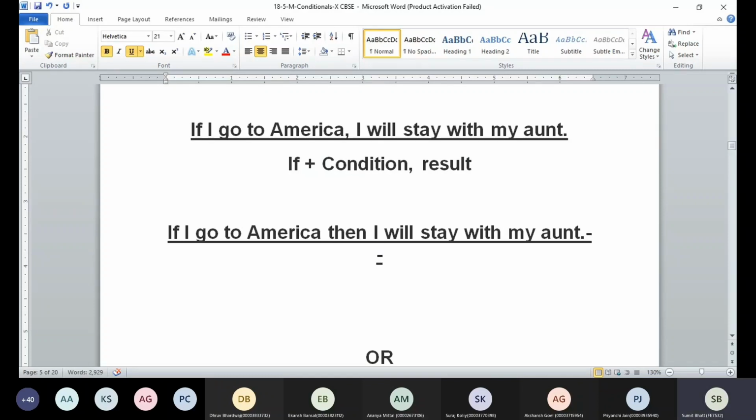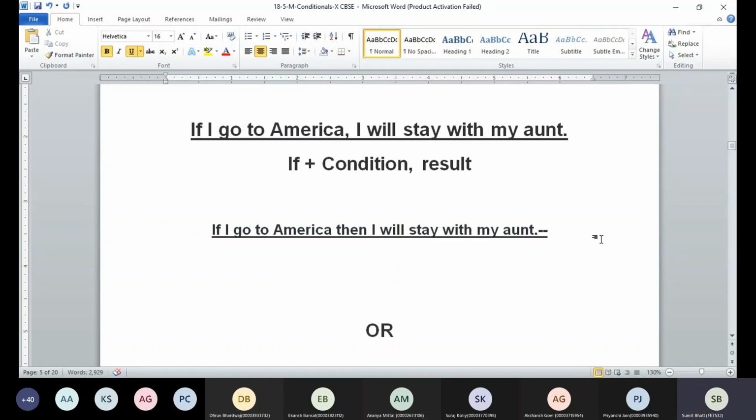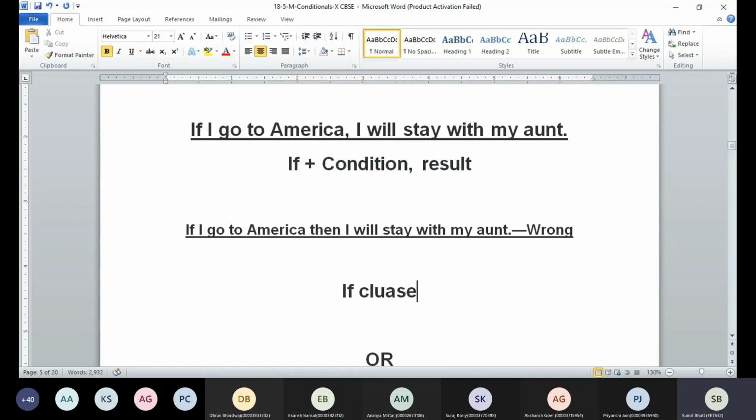If I go to America, then I will stay with my aunt. Is it correct? Yes, sir. This statement is going to be wrong, guys. Now, why so? Remember, if you have an if clause at the beginning, what do we have? The if clause at the beginning.